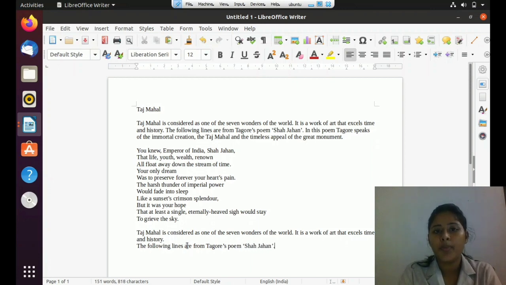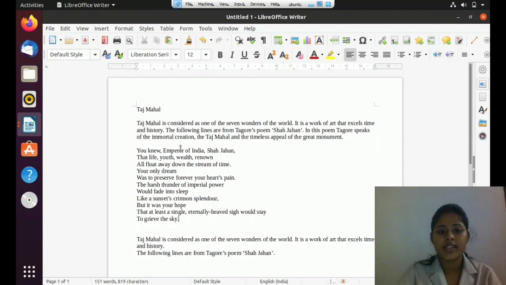Now, in the case of a poem, if we want to go to a new line without completing the previous line and not as a new paragraph, what do we have to do? We have to hold the shift key and then press the enter key. Now consider the case of this poem. I am going to cut the last line.